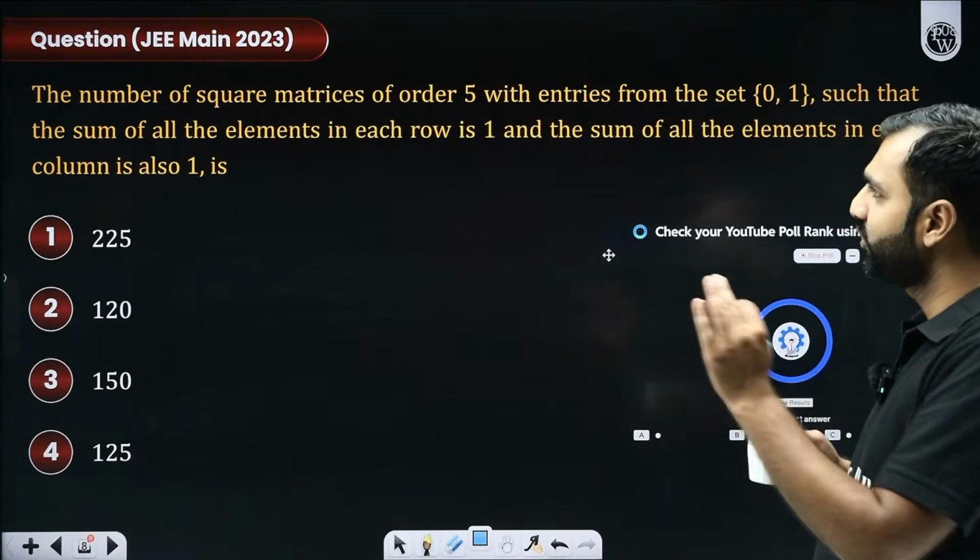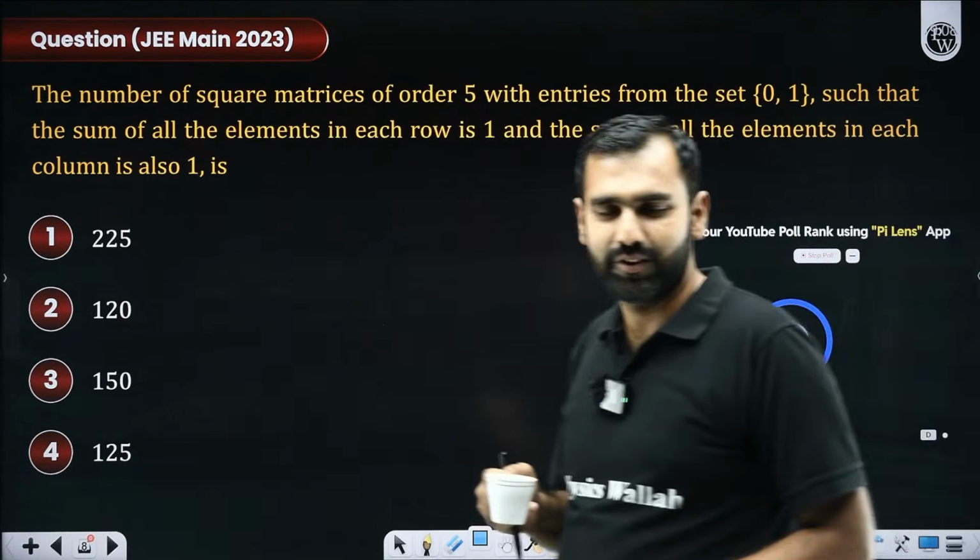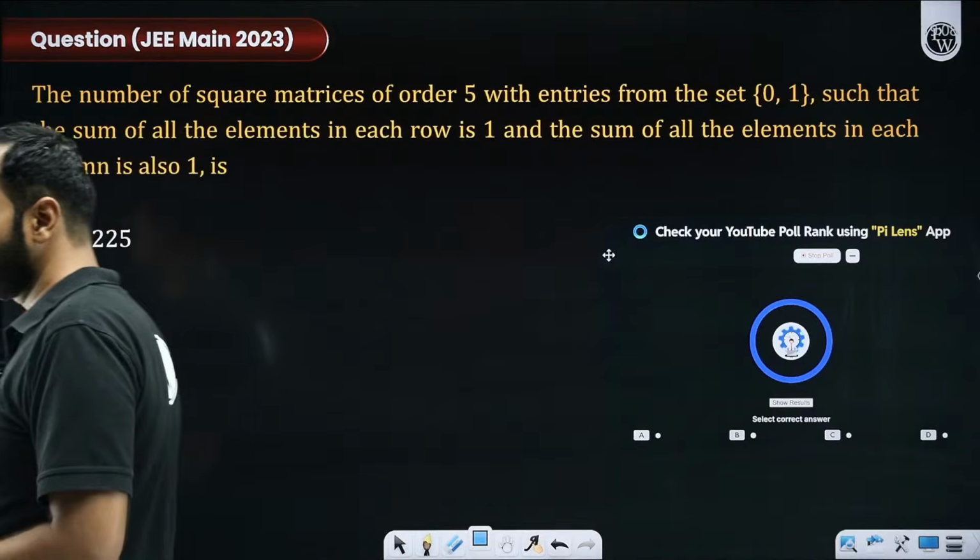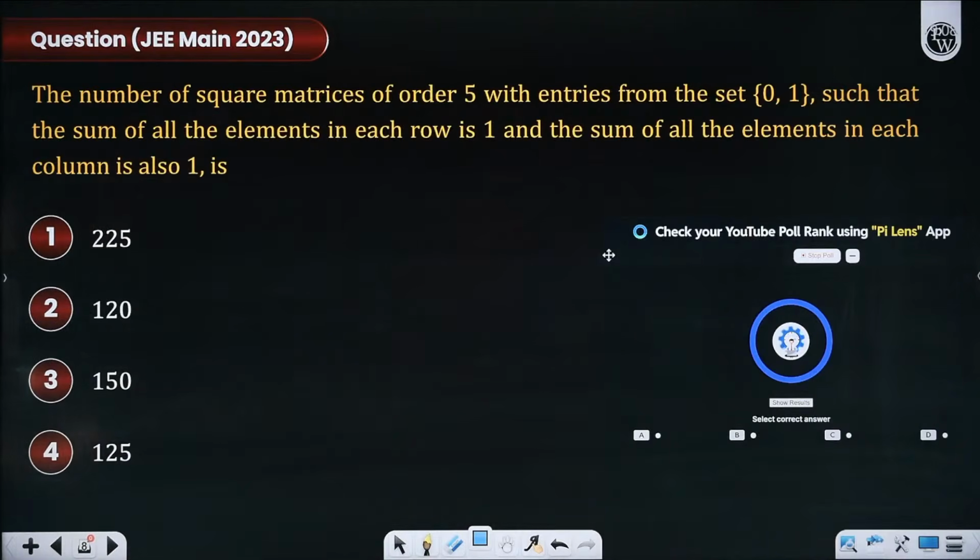I hope a question is visible to you, asked by JEE Mains in 2023. Let's see how many of you get it right with their sincere, genuine efforts. So try solving this question, everyone. All the participants.